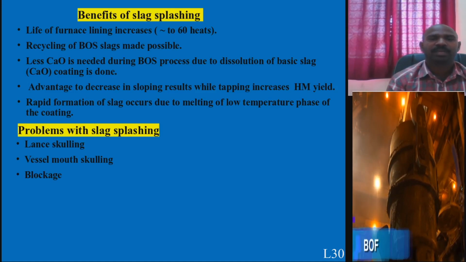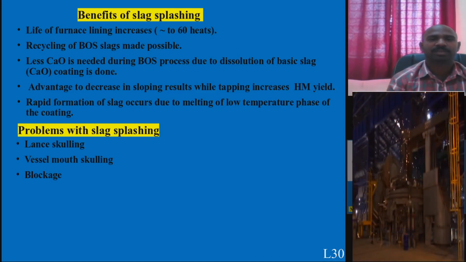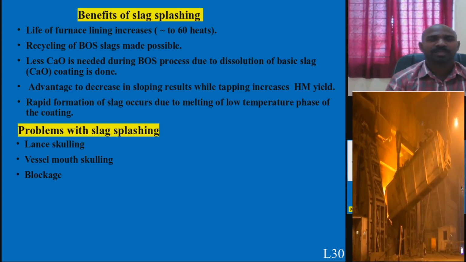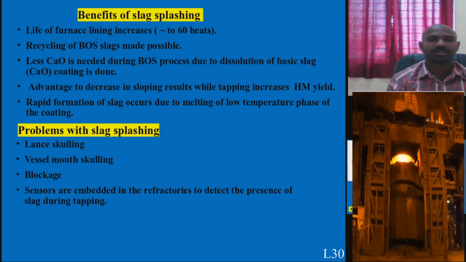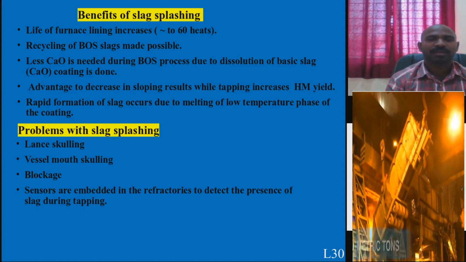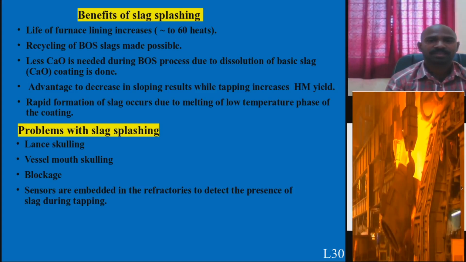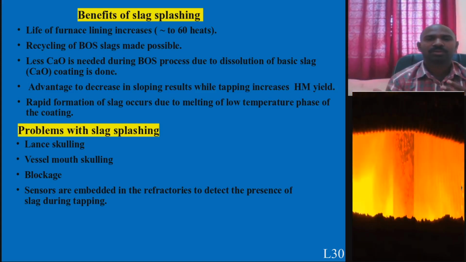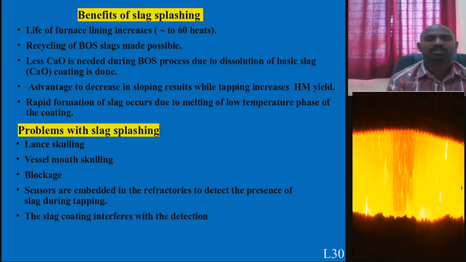Another thing is blockage of detectors, thermocouples which are inserted at various locations of the LD converter. These sensors which are embedded through the refractories, when blocked, you may not know the temperature. Wherever the coat is blocking these sensors, it needs to be chopped out by hammering.